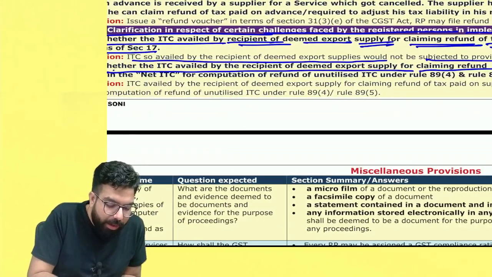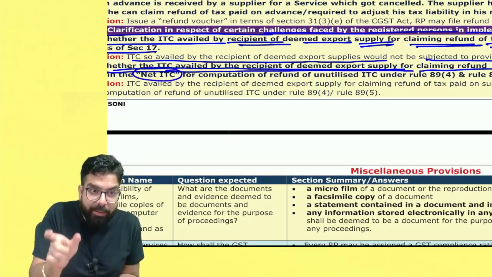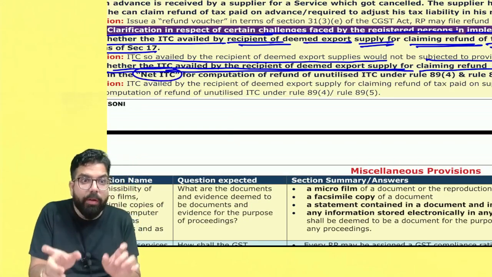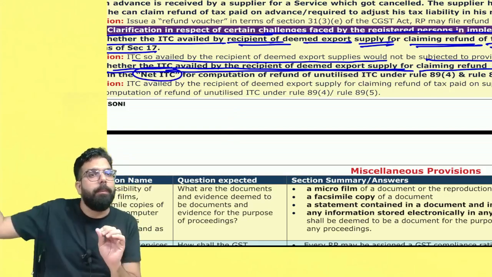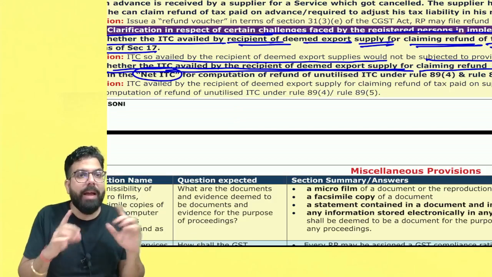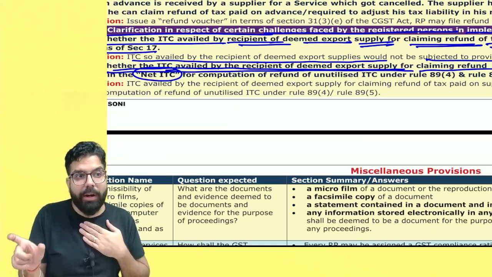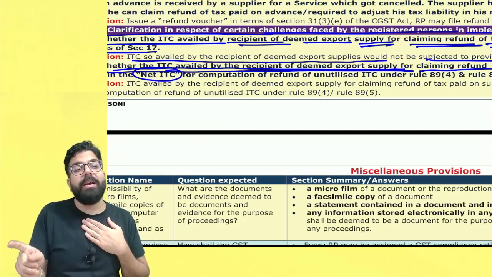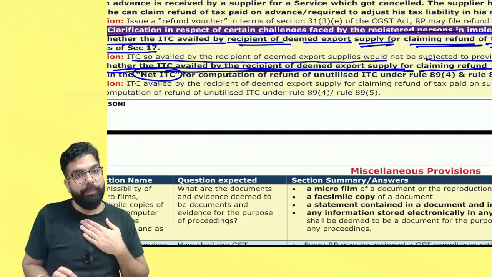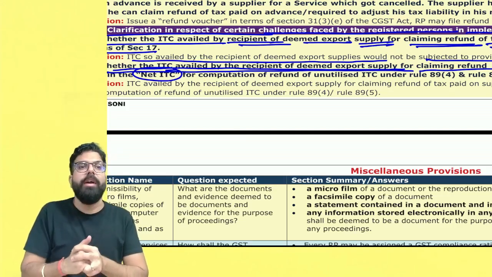Whatever ITC relating to deemed export is there, if a person has done a deemed export supply to me and I am an advance authorization holder, whatever input tax credit I have taken, the refund of that input tax credit is claimed under 89(4)(a). Correct, everyone? And for that, you don't include it in your net ITC.